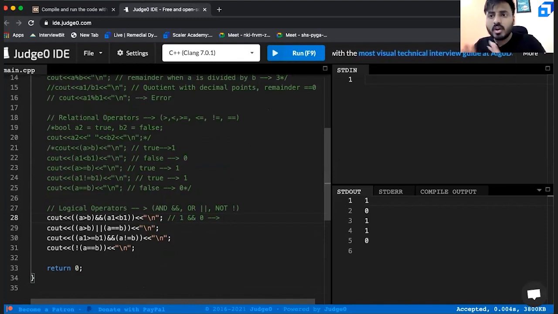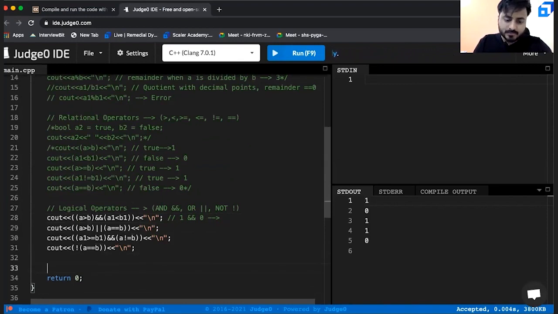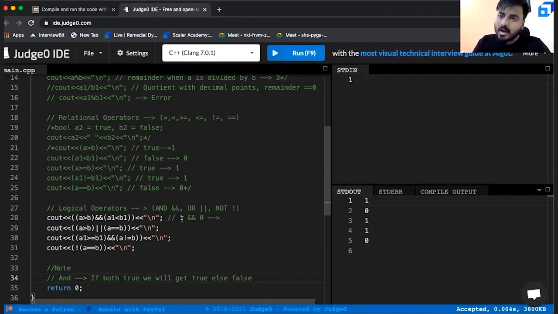If both are true, you will get true, correct? So let us remember a couple of points here. In case of AND, if both true, we will get true, else false. In this case, are both true? No. That means what should be the output? It should be 0. Right.